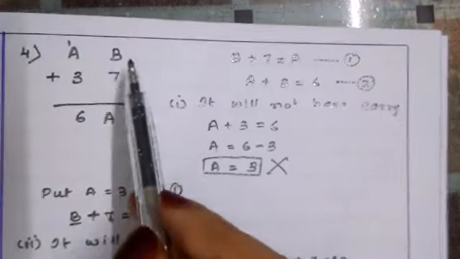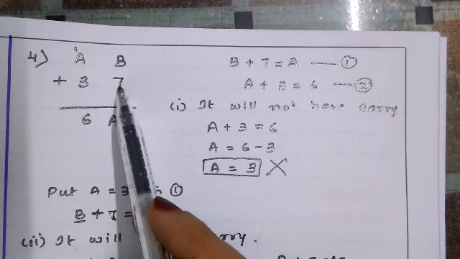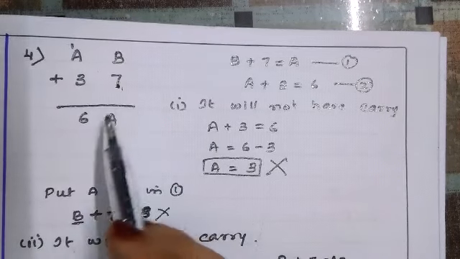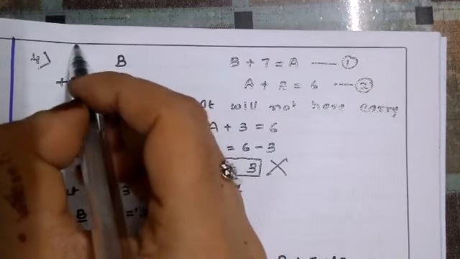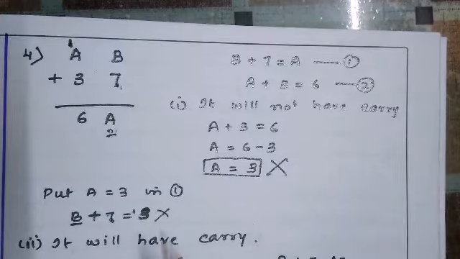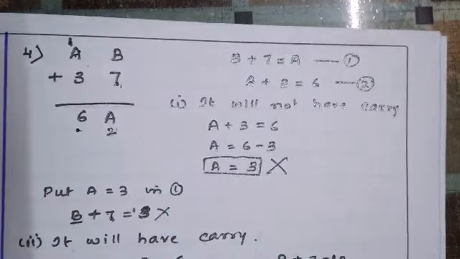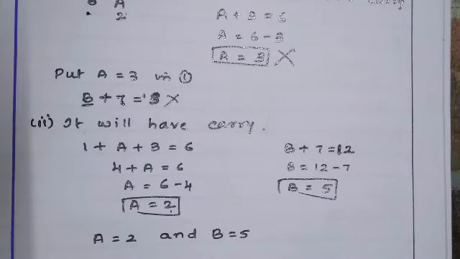We can see here B is equal to 5. 5 plus 7, 5 plus 7 is 12. 2 here, carry 1. So the A value is 2. 2 plus 1, 3, 4, 5, 6. Correct. Let us see the next question.